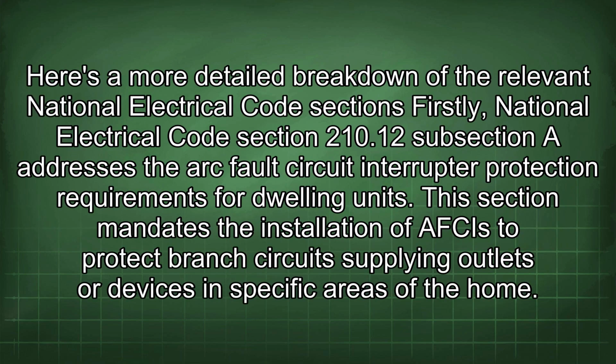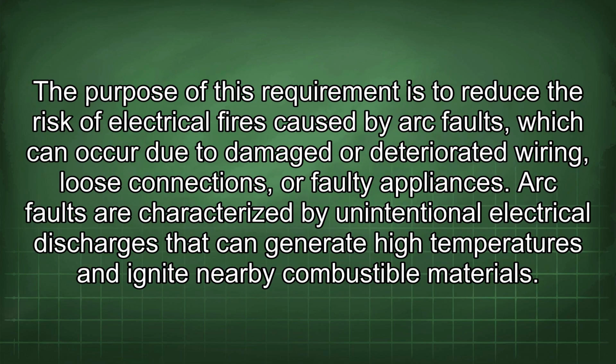Here's a more detailed breakdown of the relevant National Electrical Code sections. Firstly, National Electrical Code Section 210.12 addresses the arc fault circuit interrupter protection requirements for dwelling units. This section mandates the installation of AFCIs to protect branch circuits supplying outlets or devices in specific areas of the home. The purpose of this requirement is to reduce the risk of electrical fires caused by arc faults, which can occur due to damaged or deteriorated wiring, loose connections, or faulty appliances.